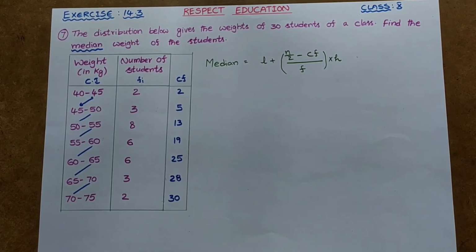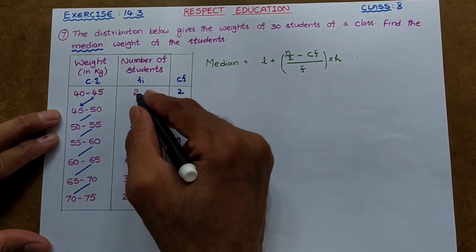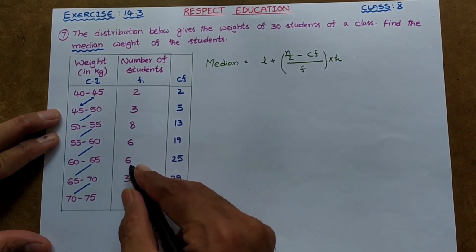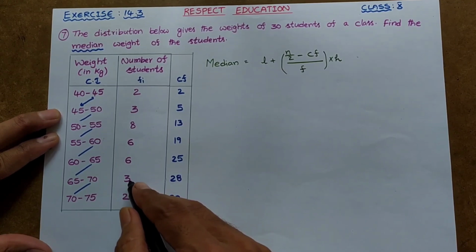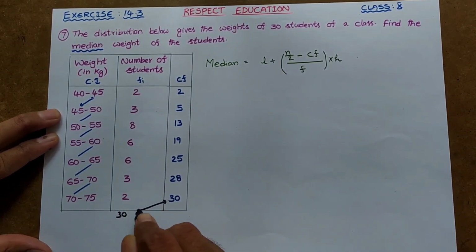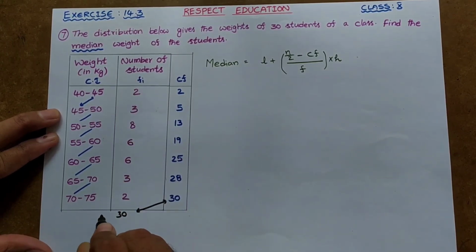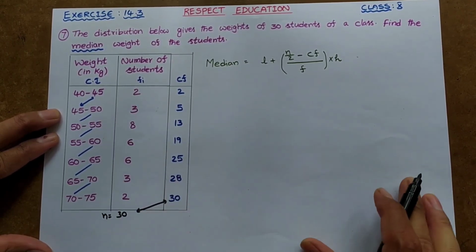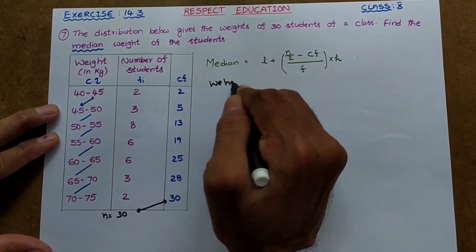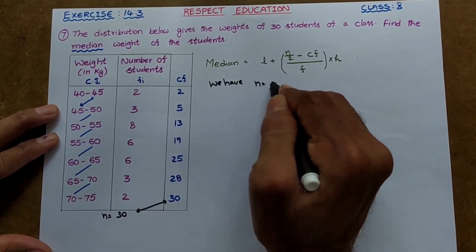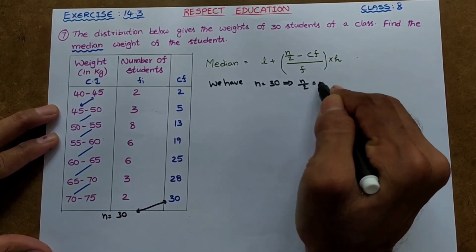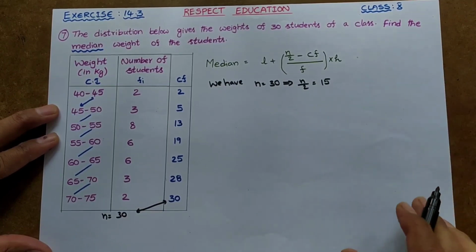So here let us find this total. 2 plus 3 is 5, 5 plus 8 is 13, 13 plus 6 is 19, 19 plus 6 is 25, 25 plus 3 is 28, 28 plus 2 is 30. So these two are equal, so our total is correct. This is called sigma Fi, or we can call it n also. So we have n equal to 30. That means n by 2 is 30 by 2, which is 15.